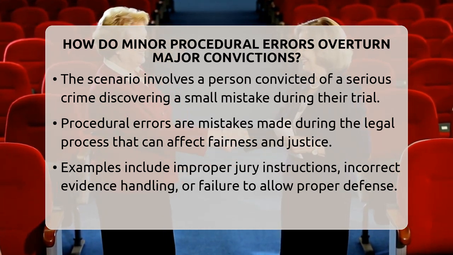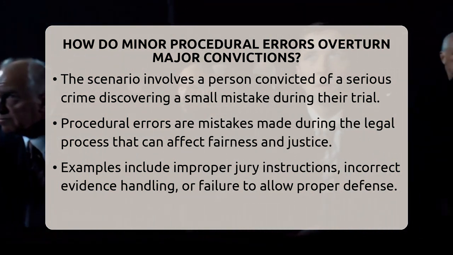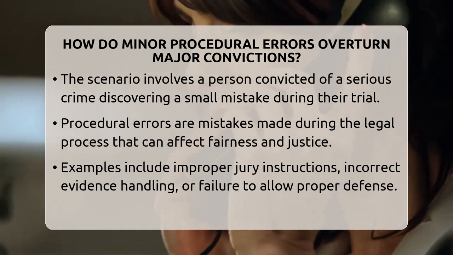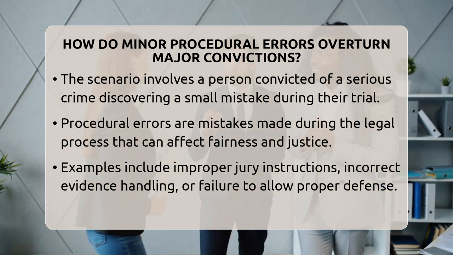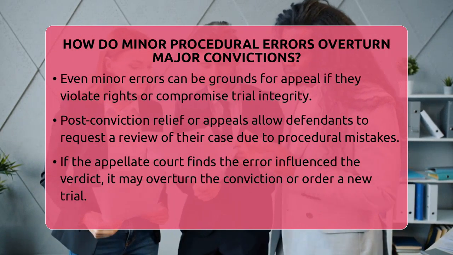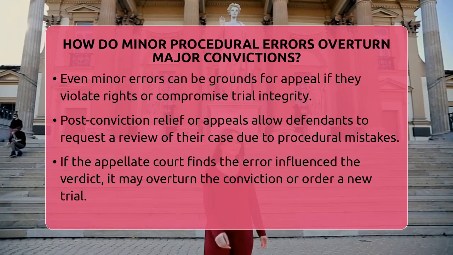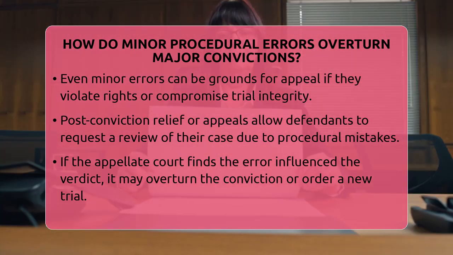Procedural errors refer to mistakes made during the legal process that violate the rules established to ensure fairness and justice. These can include improper jury instructions, incorrect admission or exclusion of evidence, or failure to provide the defendant with a proper opportunity to present a defense. Even minor errors, if they violate the defendant's rights or compromise the integrity of the trial, can be grounds for